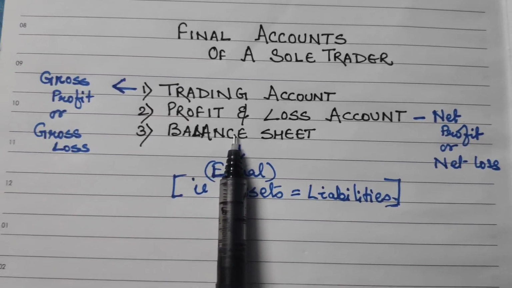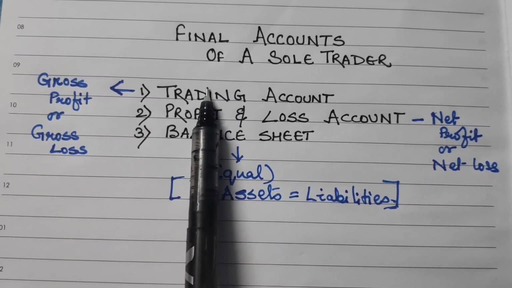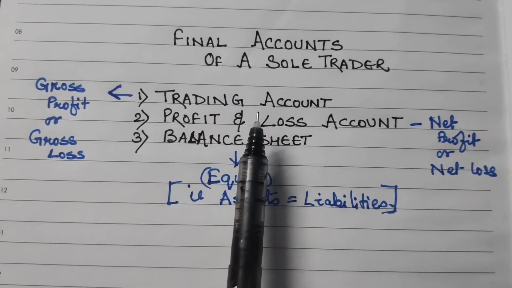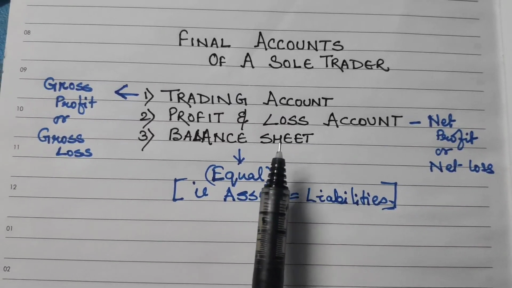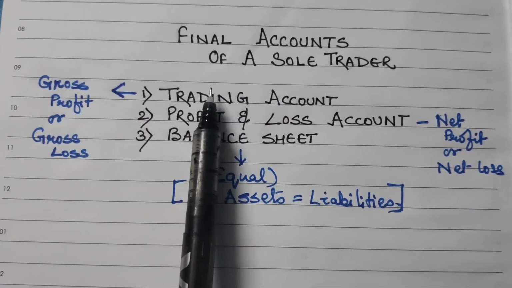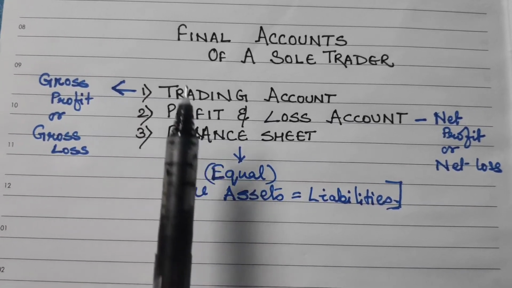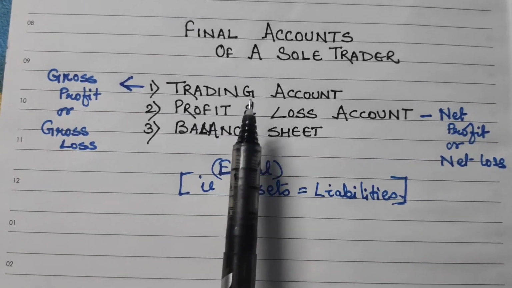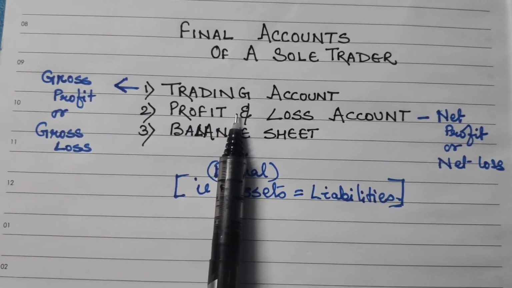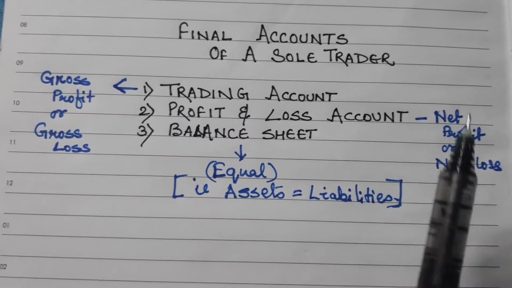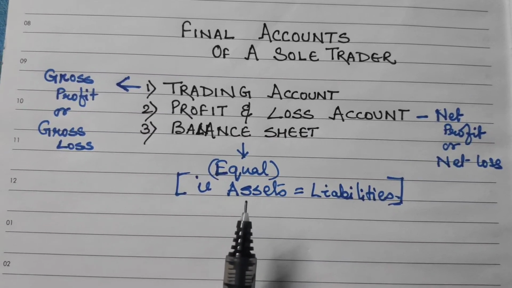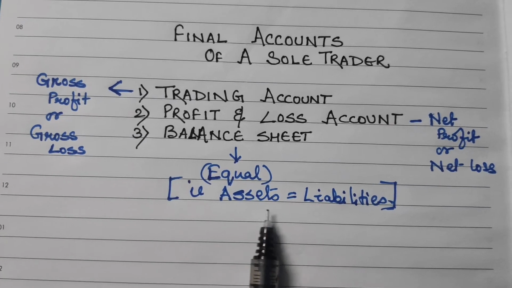So this much you have to understand, that unless you make the trading account, you can't make the profit and loss account. If you are not able to make the profit and loss account, you can't make the balance sheet. These three steps you have to follow. At the first step, you make the trading account to know gross profit or gross loss. In the second step, you make the profit and loss account to know net profit or net loss. And at last, you make the balance sheet in order to know whether assets and liabilities are equal or not.